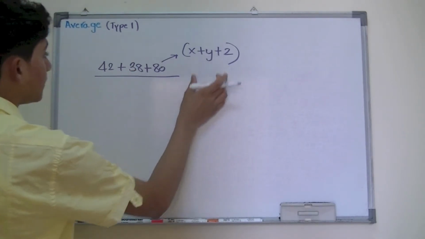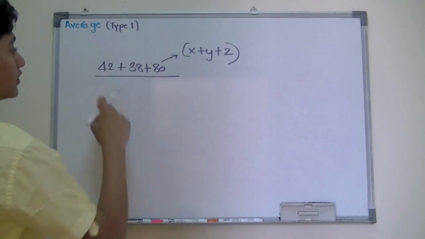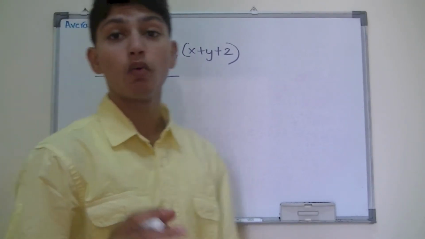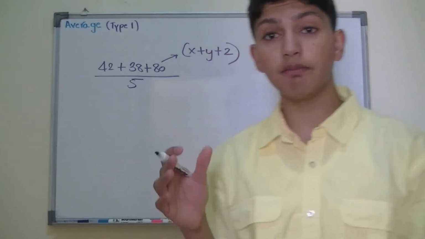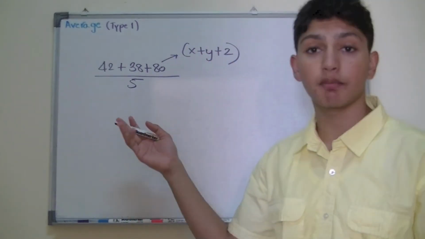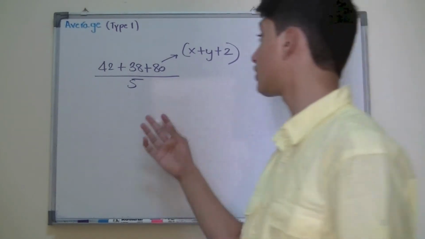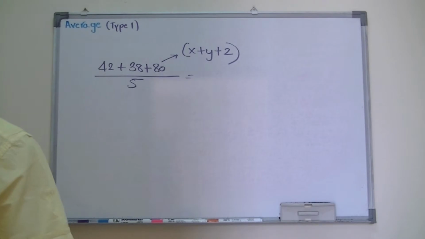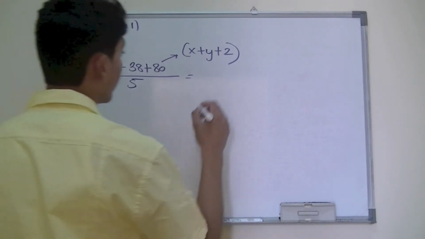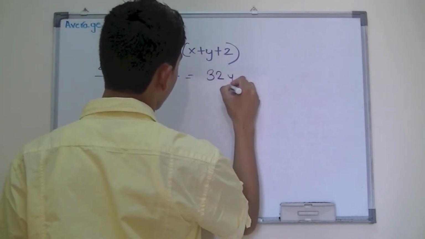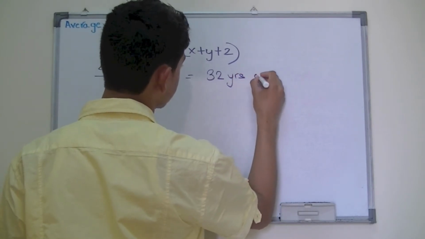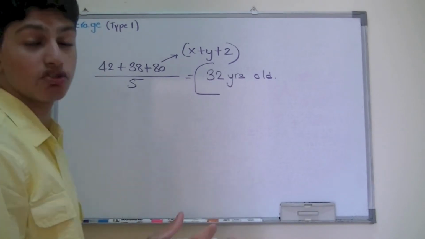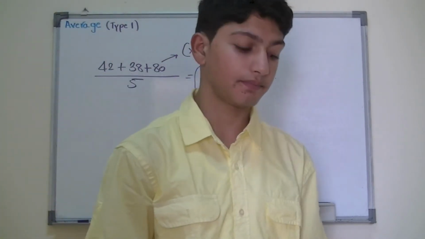That means you have 3 plus 1 plus 1, which gives you 5. So you divide by 5. And this is the reason why you divide it by 5, because many people would make the mistake of just dividing by 3, because there are 3 quantities. Okay, and when you add up and divide by 5, you would get your answer to be 32 years old, which is the average age of the family.